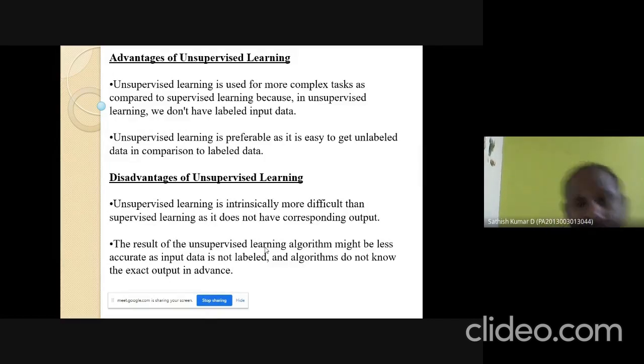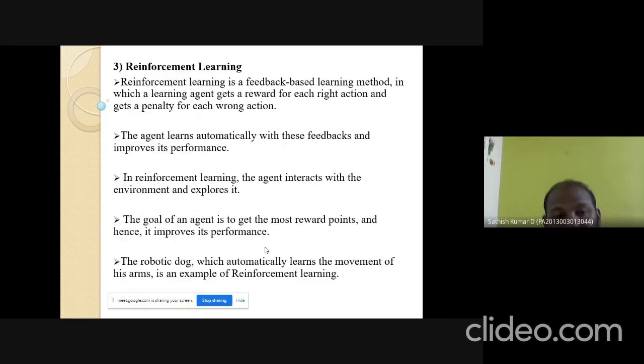Unsupervised learning is used for more complex tasks where we do not have labeled input data. Unsupervised learning is preferable as it is easy to get unlabeled data. That is, for a complex kind of data, it's very suitable. Disadvantages means it's very difficult to analyze the predicted result. The accuracy of the predicted result is not that accurate, because all the data sets are unlabeled data sets.